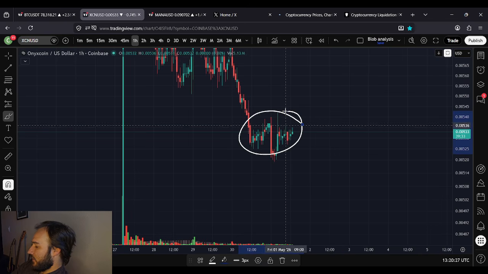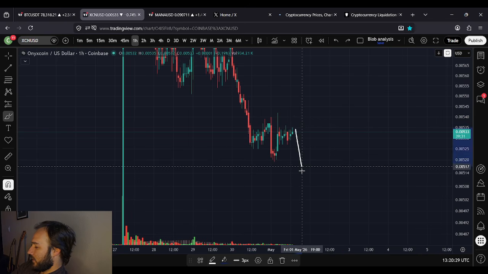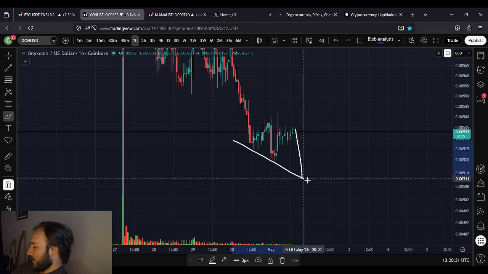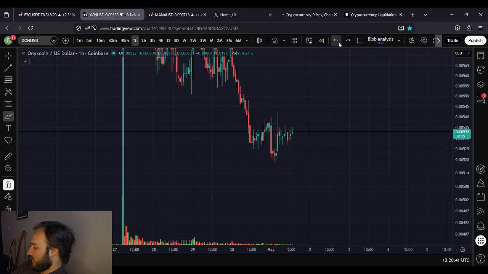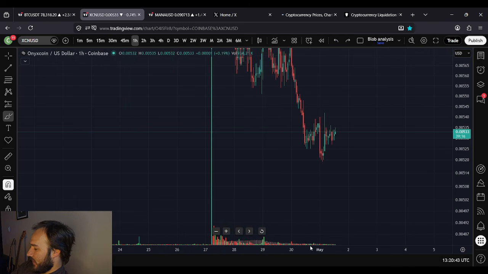This is not a very big diamond at all, though, so even if we do break out to the downside, I'm not expecting too much. We'll probably find support in this kind of trajectory here. This diamond pattern could turn into a channel of sorts if it wanted to. It could turn into different formations after this.